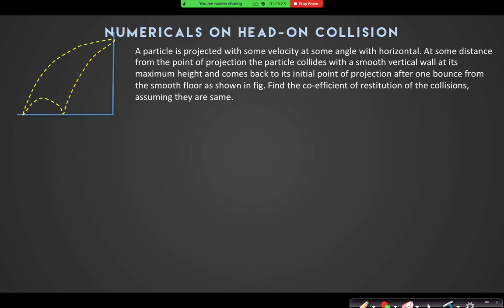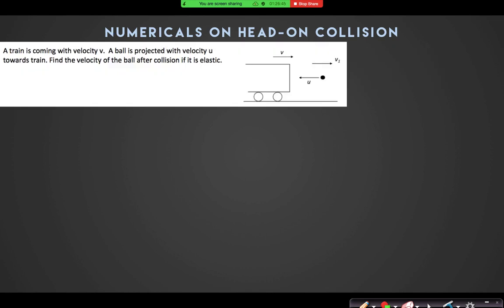Okay. I'll leave this question for your homework. Now suppose a train is coming with a velocity v and a ball is projected with velocity u towards the train. Find the velocity of the ball after the collision if the collision is elastic.